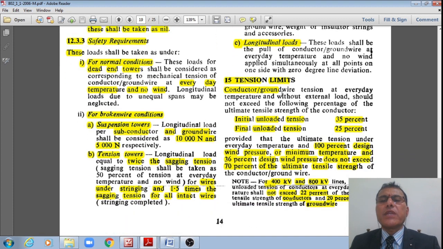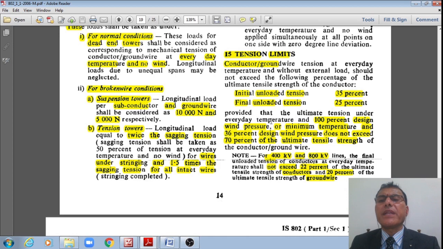The tension limits are also specified for the conductors and ground wires at everyday temperatures. The initial unloaded tension shall be taken as 35% and final unloaded tension 25%, provided that ultimate tension under the everyday temperature and 100% design wind pressure or minimum temperature and 36% design wind pressure does not exceed 70% of the ultimate tensile strength of the power conductor or ground wire.